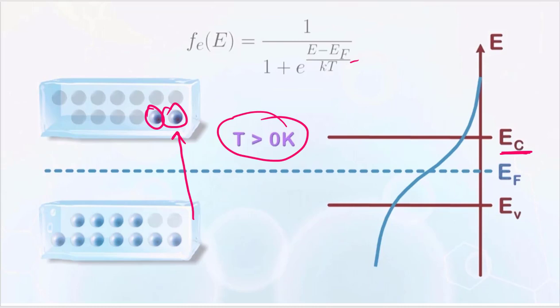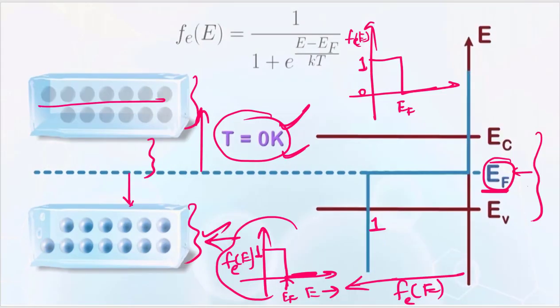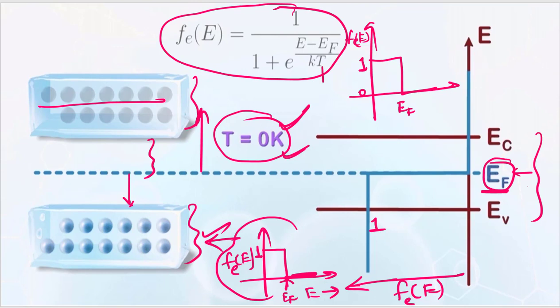You can also look at this factor mathematically. I gave you the physical meaning, now just put T equal to 0 here. If you put T equal to 0 Kelvin and take E greater than E_F, then the exponent would be positive infinity, and 1 upon 1 plus infinity would be simply 0.